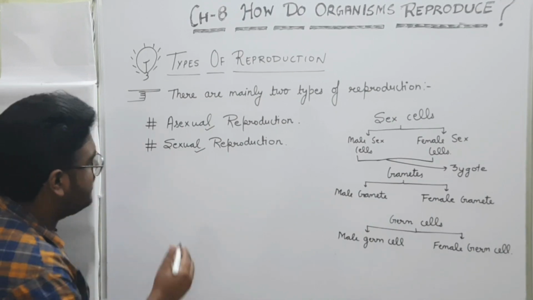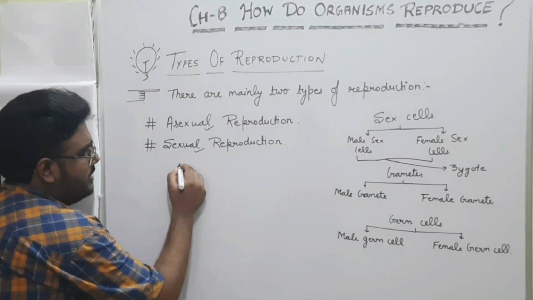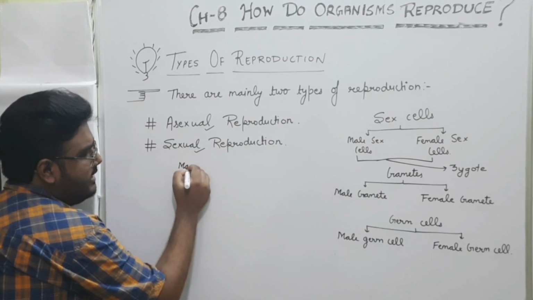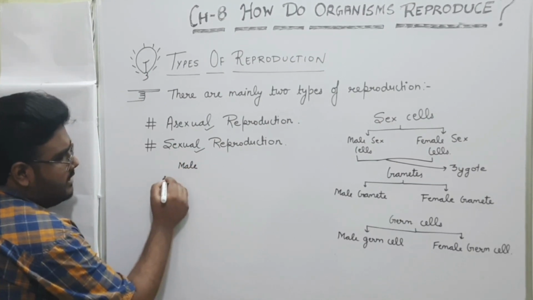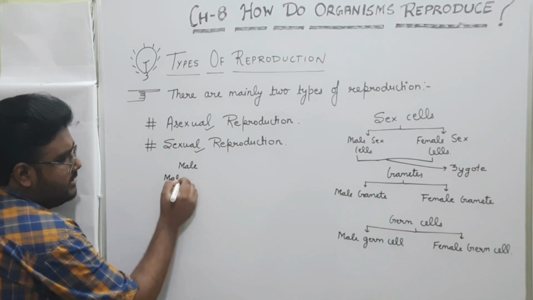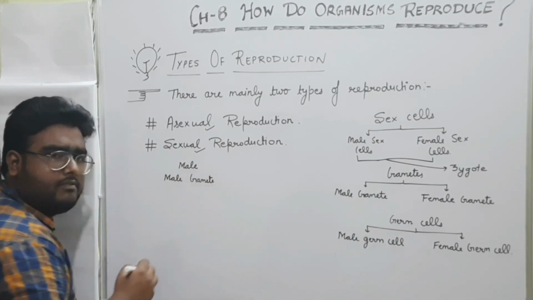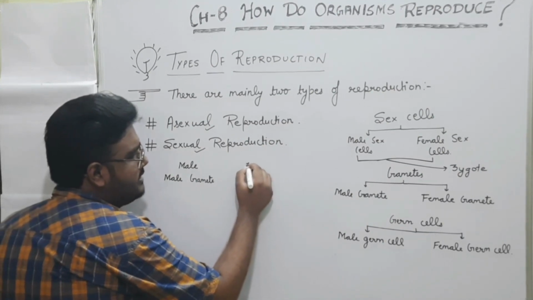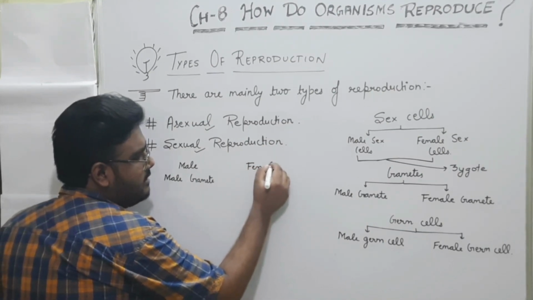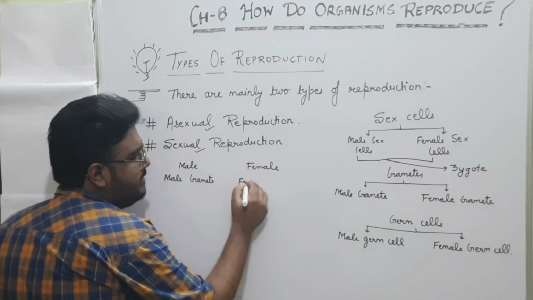Now basically what happens, from male side male gamete is involved and from female side female gamete will be involved.